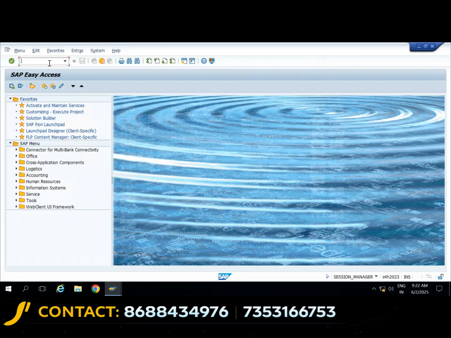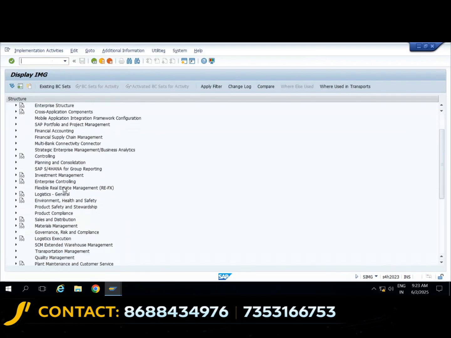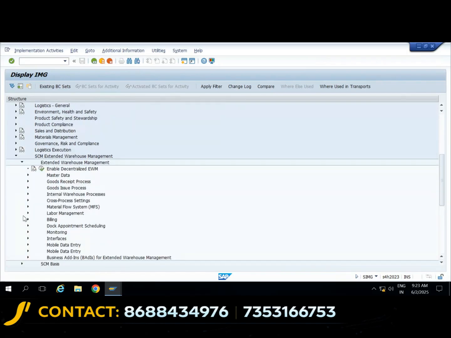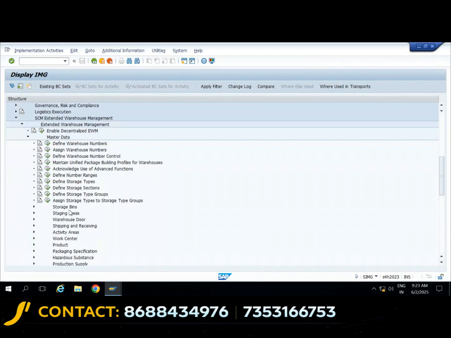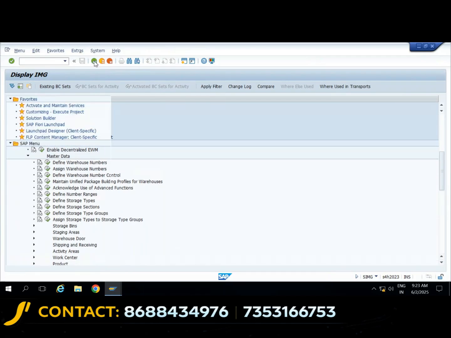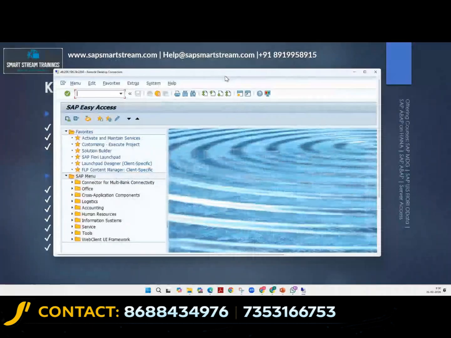All the other things which I spoke about yesterday, storage type, sections, everything, you can see here. This is storage types, sections, storage bin, all this information. I do not want to show more of this right now because this is very new, first time.